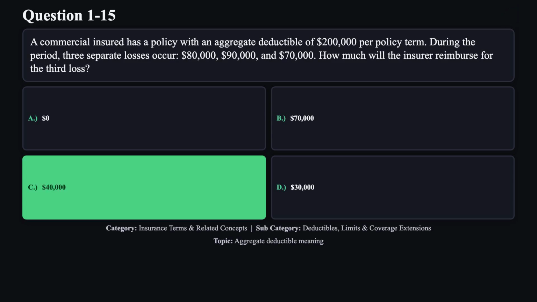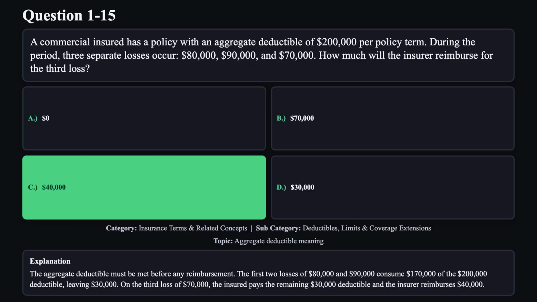The correct answer is C. The aggregate deductible must be met before any reimbursement. The first 2 losses of $80,000 and $90,000 consume $170,000 of the $200,000 deductible, leaving $30,000. On the third loss of $70,000, the insured pays the remaining $30,000 deductible, and the insurer reimburses $40,000.